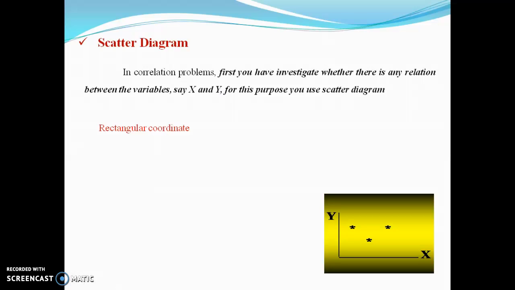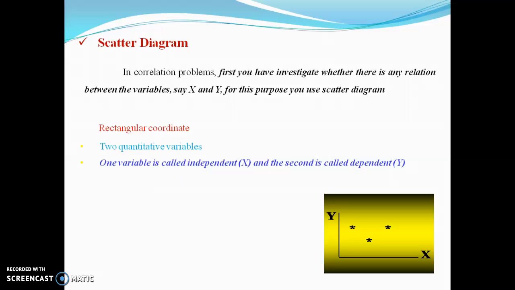In a scatter diagram you need rectangular coordinate points for the two quantitative variables, that is variable x and variable y. One variable is called the independent variable, that is x, and the second is called the dependent variable.